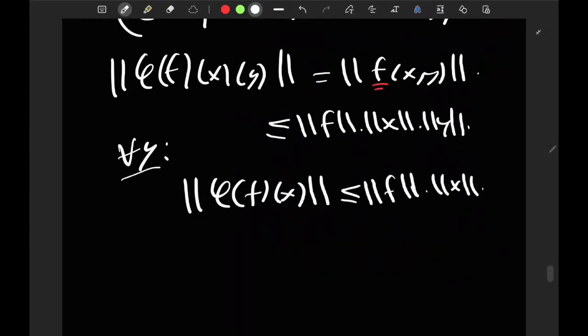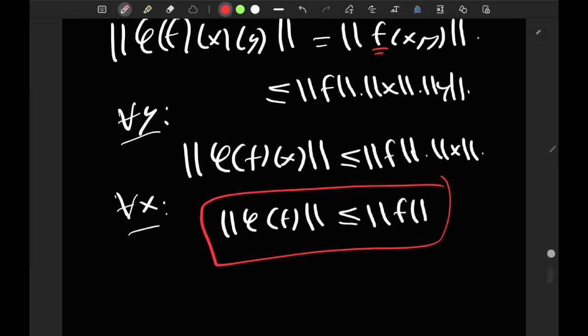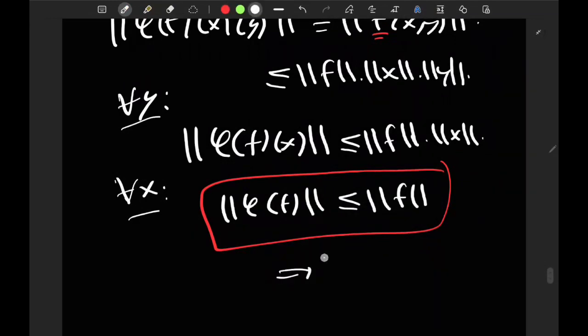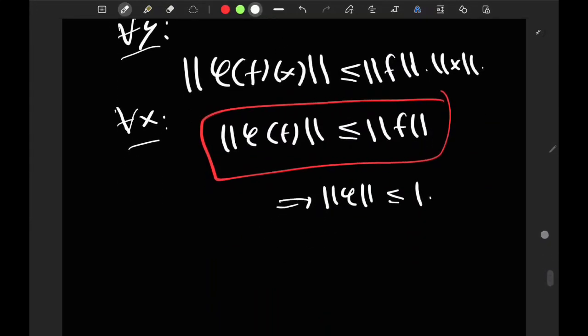Since this holds for all x, the norm of phi of f is less than or equal to the norm of f. That's the first thing I need. And this tells me that the norm of phi is less than or equal to 1. On the other hand, let's look at the norm.